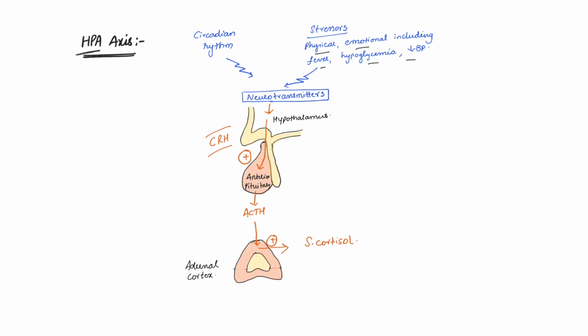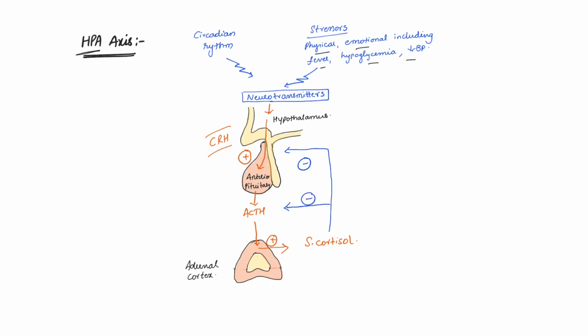Okay, this is how the cortisol is formed, and after that, once adequate cortisol is formed, what happens, it negatively inhibits the release of corticotropin releasing hormone from the hypothalamus as well as ACTH release from the pituitary.